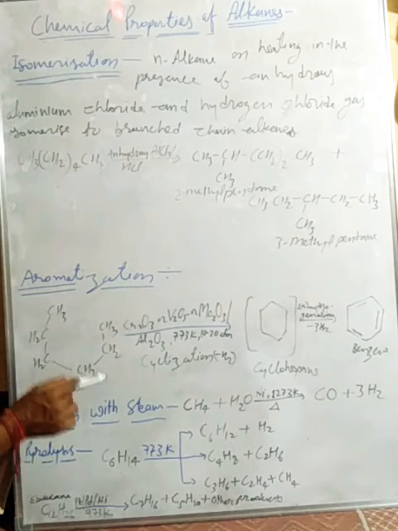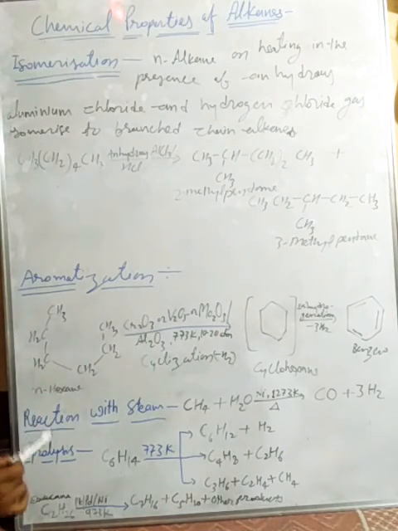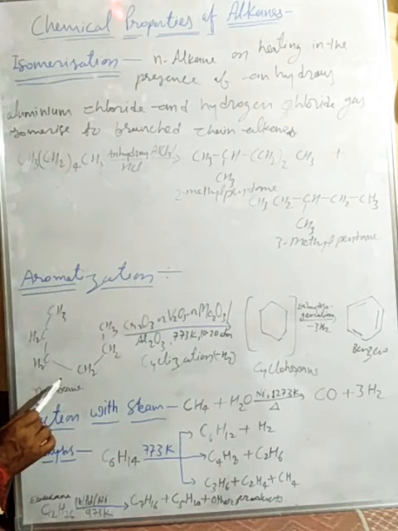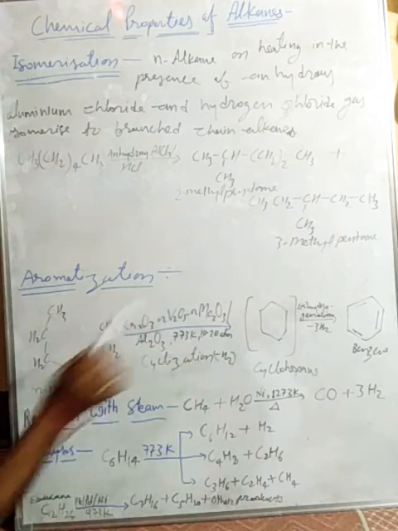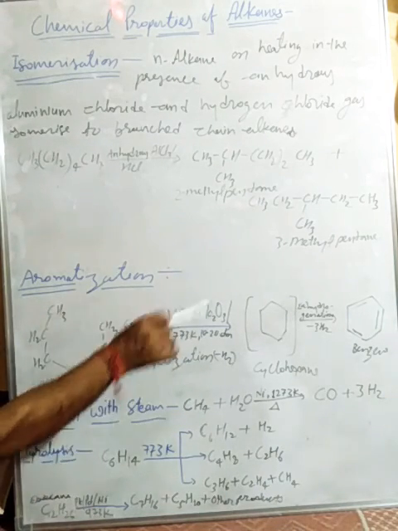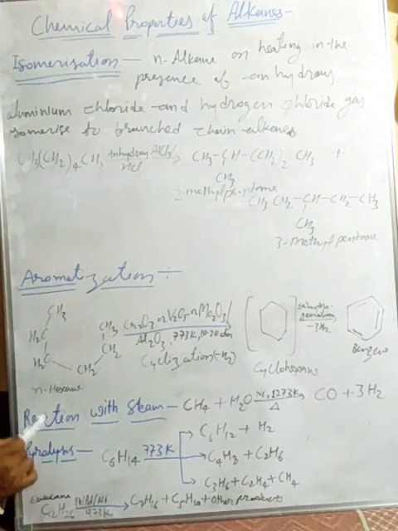There is a continuous dehydrogenation process going on. First n-hexane is dehydrogenated into cyclohexane, then cyclohexane is again dehydrogenated into benzene, right? So that is the aromatization process.